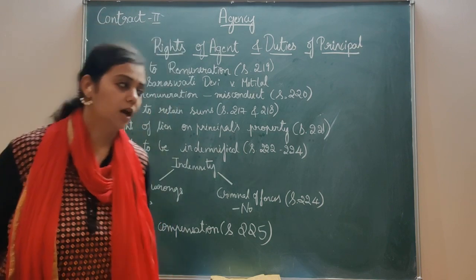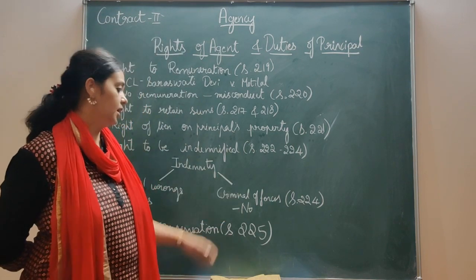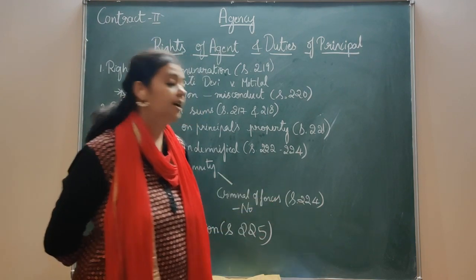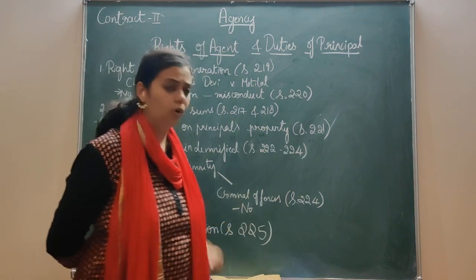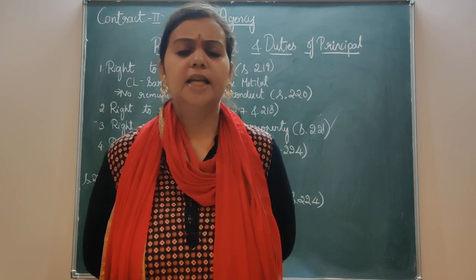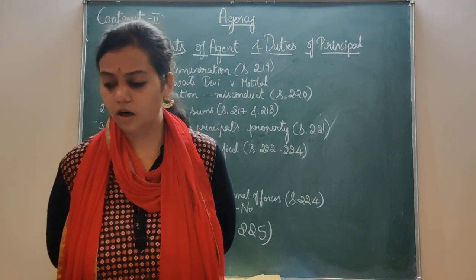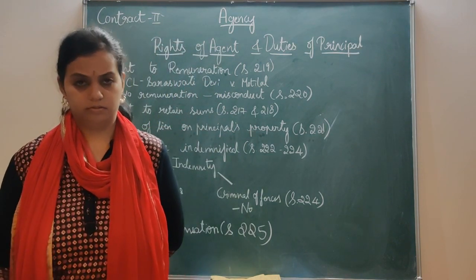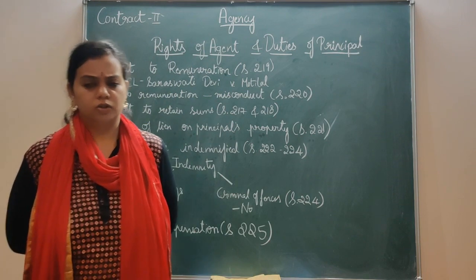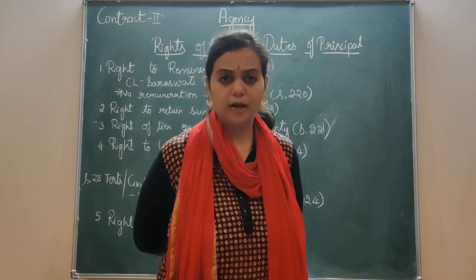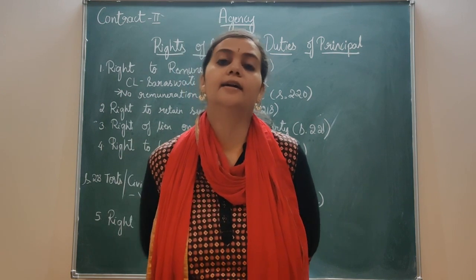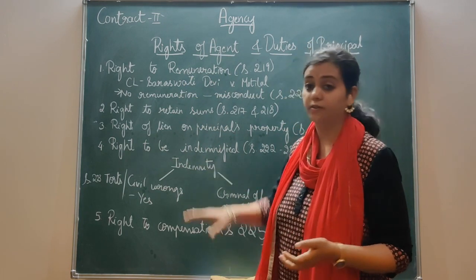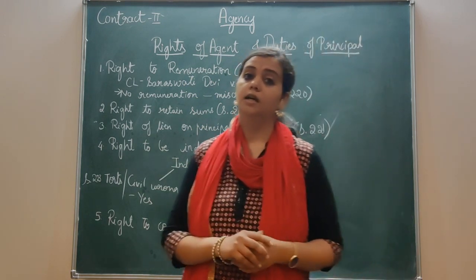Now coming to the criminal offences, is he liable for any criminal offences? That's given under section 224. It says no indemnity for any criminal offences. Suppose the agent is employed to do any criminal offences. Still, if he is authorized by the principal to do it, he is not entitled to receive compensation, or to be indemnified from his principal.